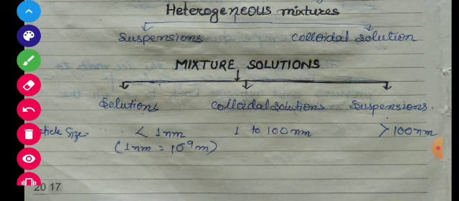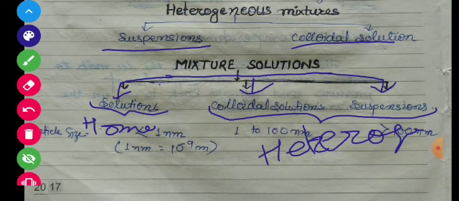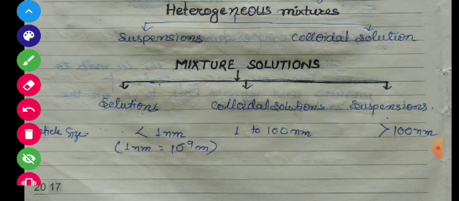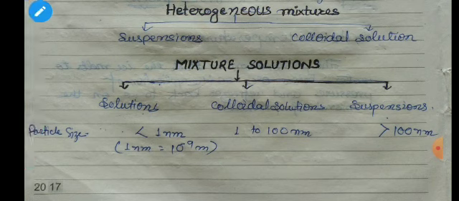And students, the main difference in these is the particle size. In solution, the particle size is less than 1 nanometer. And 1 nanometer, students, is equal to 10 to the power minus 9 meter.